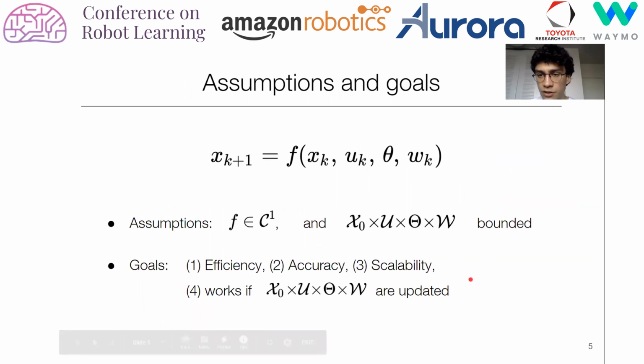In this work, we make extremely few assumptions. Namely, we only assume that the dynamics f are continuously differentiable and that all uncertainties are bounded. And with this approach, we are looking for a method that is efficient, that is accurate, that scales well with the uncertainties, with the dimensions of the uncertainties, and works even if the uncertainty sets are updated. For instance, in learning-based control, one may observe data from the system and refine the estimates of the mass of the drone, for example.